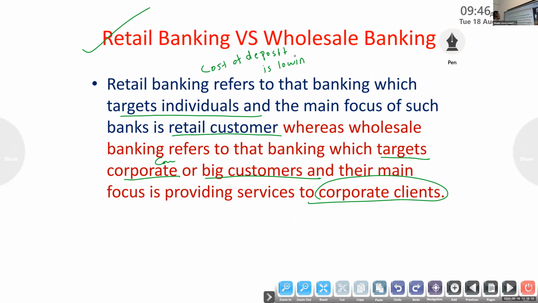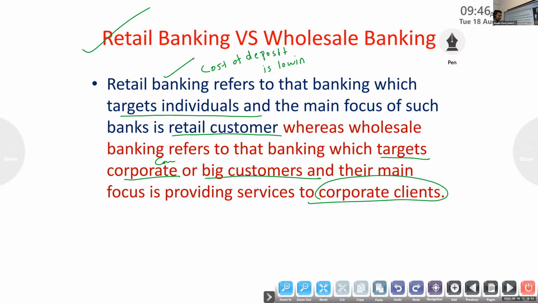Retail banking is located everywhere. We have to establish a large number of branches in order to satisfy the needs of customers, so it leads to high operational cost.